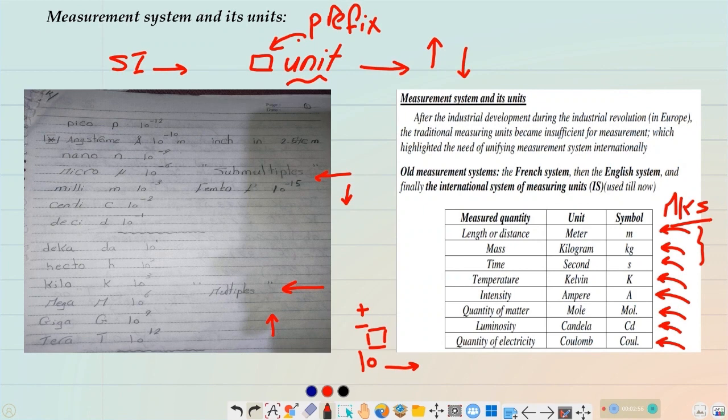Let's see it here. For example, if we have the meter as the base unit and we want to measure something very great, something very long, let's say we're measuring the length of a road or street, then we use the kilometer.